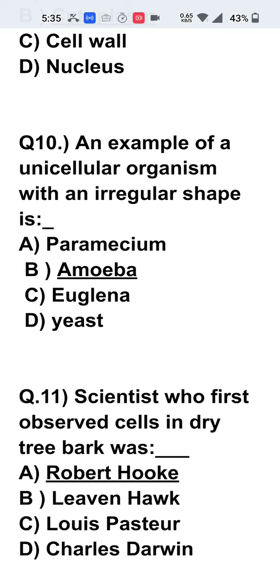The cell membrane moves and the cell cytoplasm moves in that direction and the shape changes every moment. Paramecium, euglena are unicellular but they have a fixed shape. Yeast is also a unicellular but it is spherical or oval in shape.